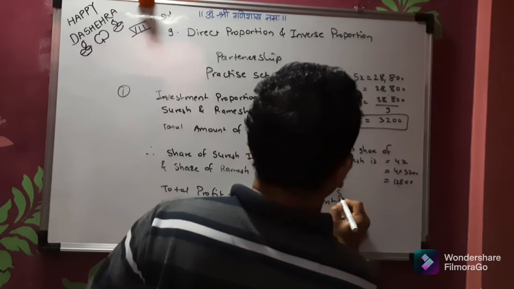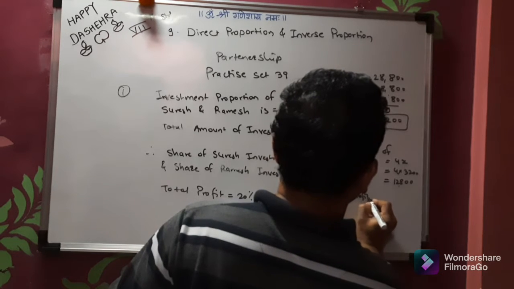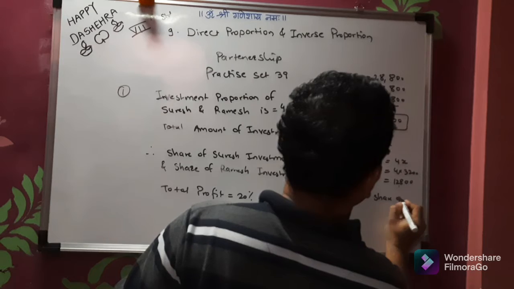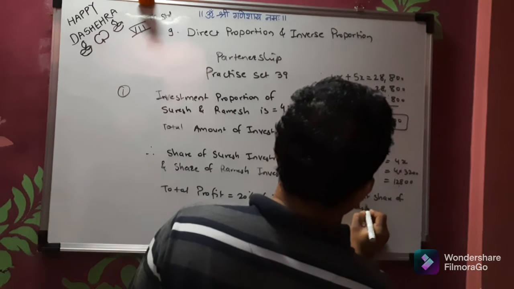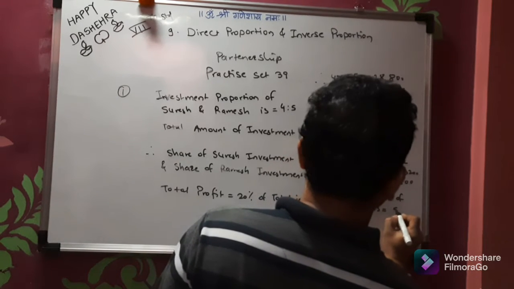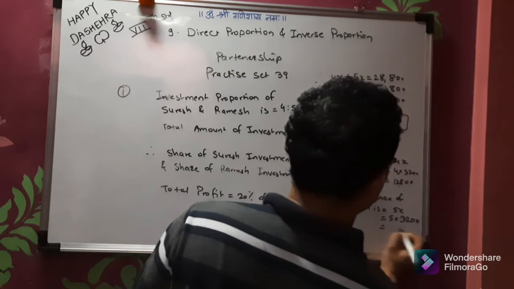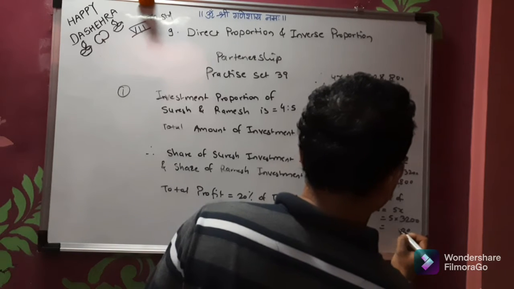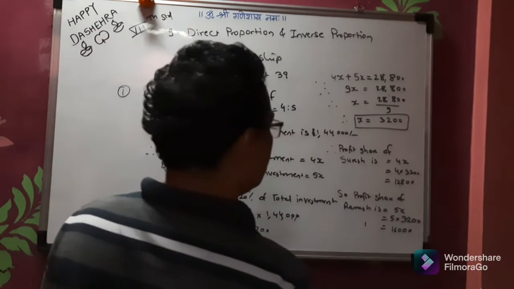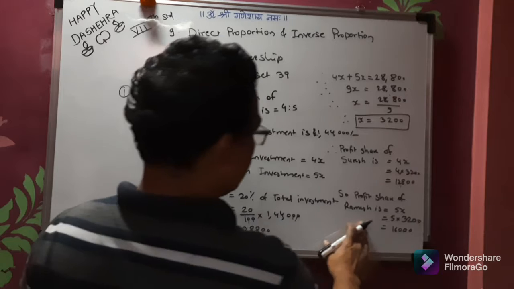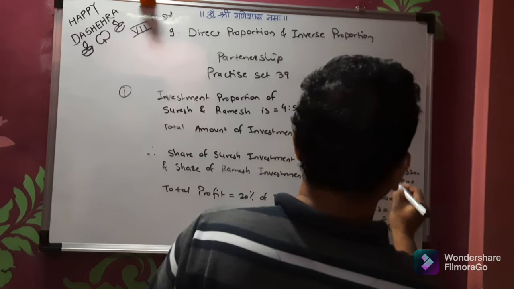Now the profit share of Ramesh is equal to 5x. So 5 into 3,200: 5 2s are 10, write 0 carry 1, 5 3s are 15 plus 1 is 16, so it is 16,000. So the profit share of Ramesh is 16,000 rupees, and Suresh's is 12,800.